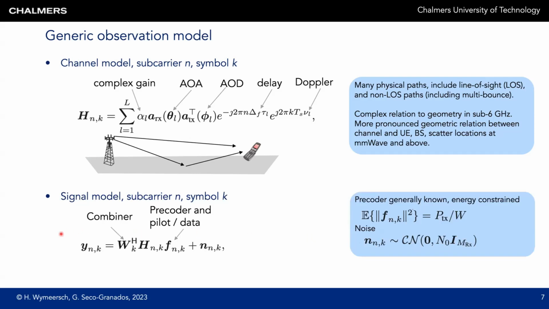So now, from these observations, we want to estimate the geometric channel parameters of the line of sight path and then turn those into a position estimate.